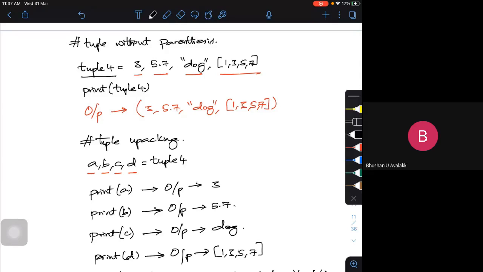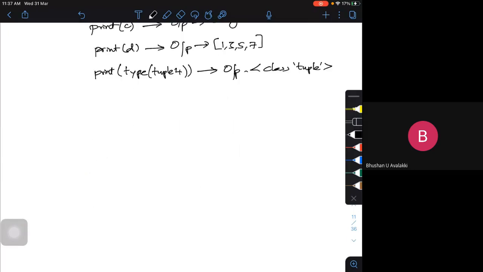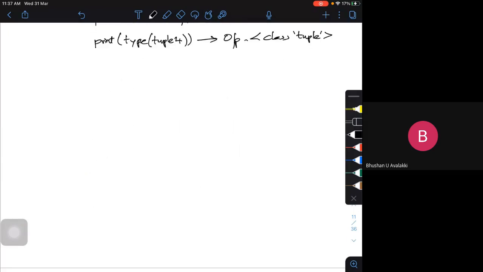So you can access the tuple elements. How to access the tuple elements, or items?